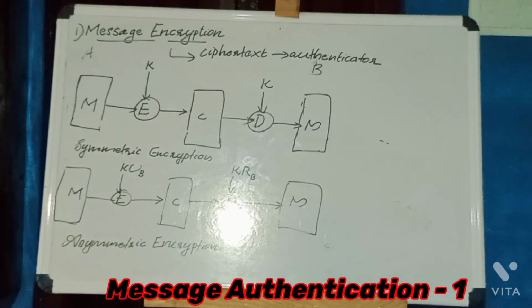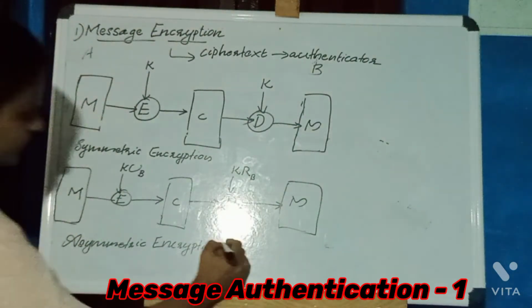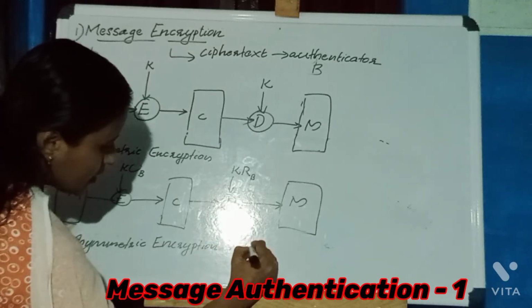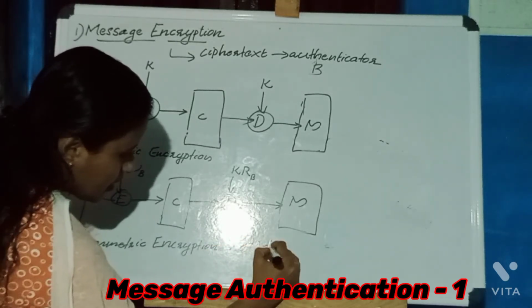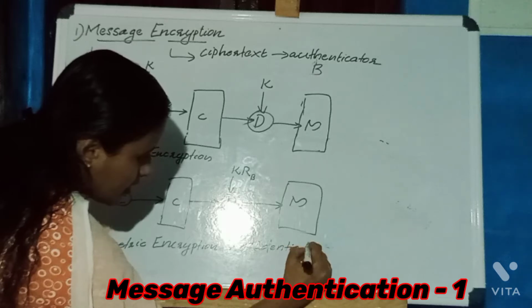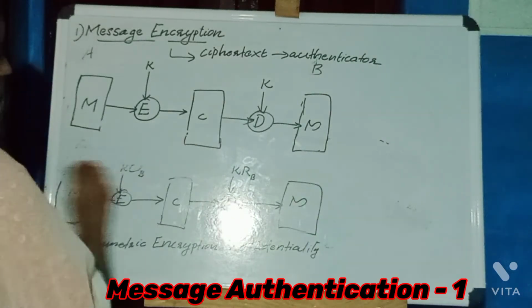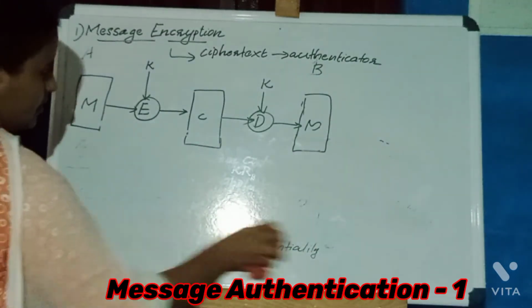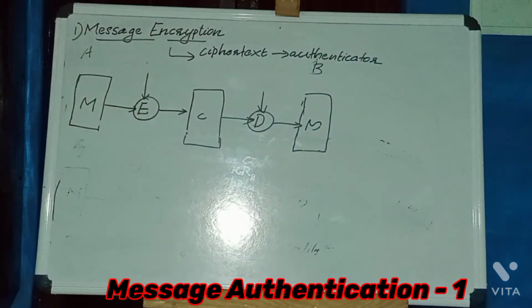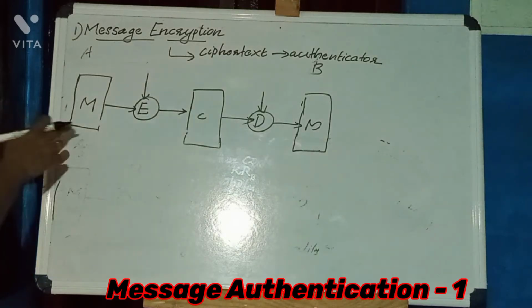Here confidentiality is achieved. Next is public key encryption. Here only confidentiality is achieved.